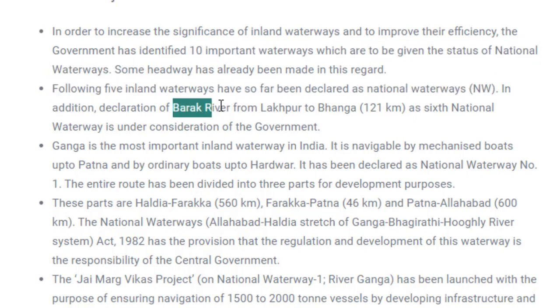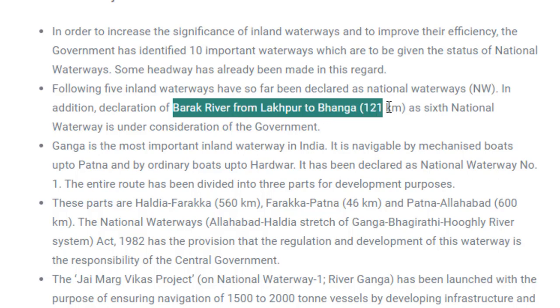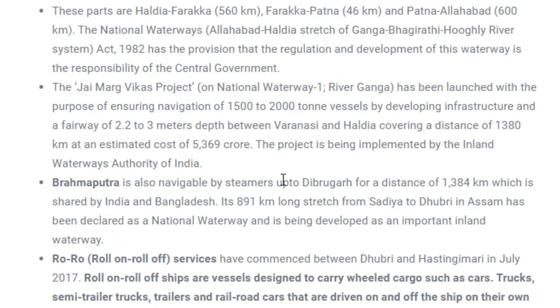And what are they? Barak River, Lakhpur and Bhanga, which is 121 kilometers, and this is considered the 6th waterway under construction. This is still under construction. So you can read this information over here.